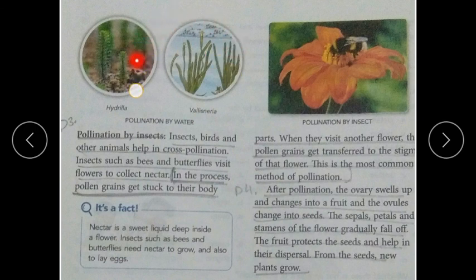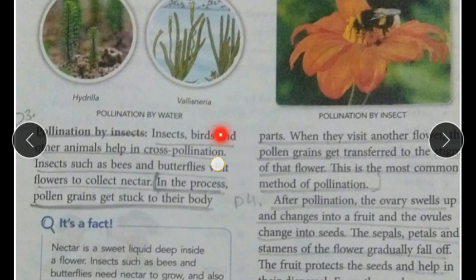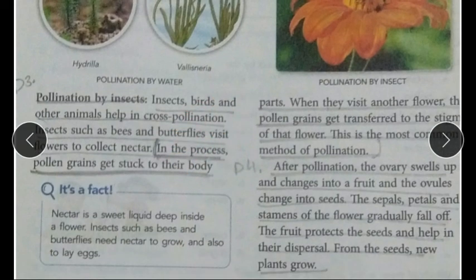The pollen grains are stuck to the legs of the insect, and when the insect sits on another flower, the pollen grains are transferred to the other plant. So this way the male reproductive parts are transferred to the female reproductive parts, to the stigma. Through the stigma it goes to the ovary, and there the cells fertilize the plant. Now look here, pollination by insects, which visit another flower, as I have told.